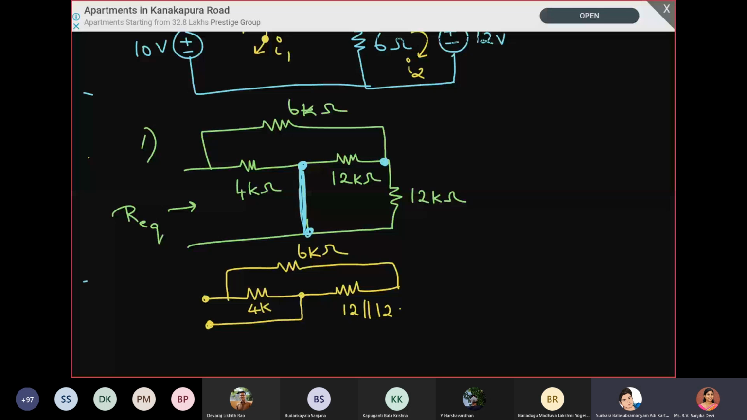Ma'am, how did you remove that wire? See, it's not removing the wire. A wire will always have the same potential. So for this 12 kilo ohm, these are the two nodes. For the first 12 kilo ohm, these are the two nodes on the top. Similarly, for the second 12 kilo ohm also, these are the two nodes. Maybe I will use a different color.